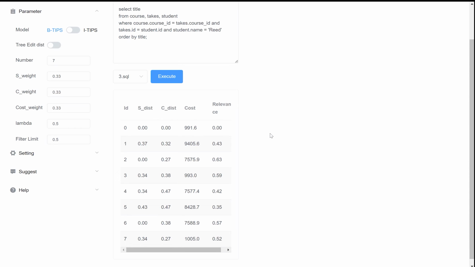The plan whose ID equals 0 represents QEP. From left to right, the 5 columns stand for identification, structural variance, content variance, execution cost, and relevance. The variance and relevance are the result of comparing the plan with QEP. After clicking on a plan, the right side of the page will present a tree diagram of the plan.